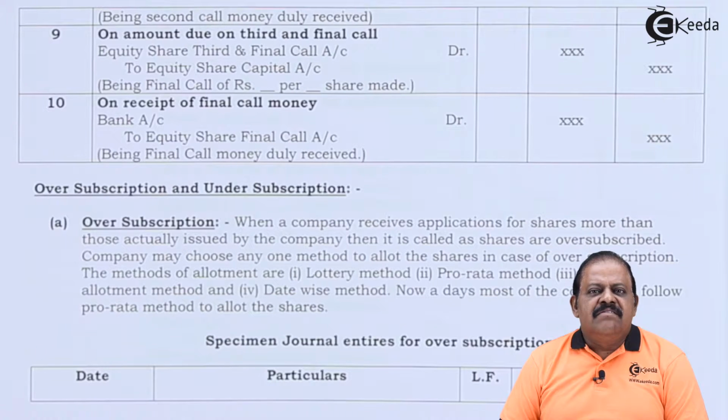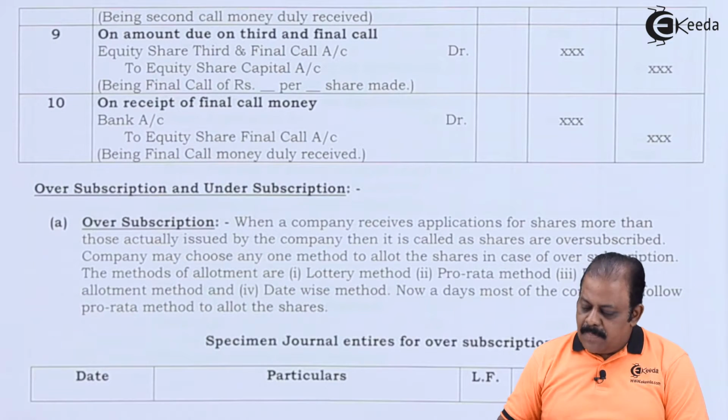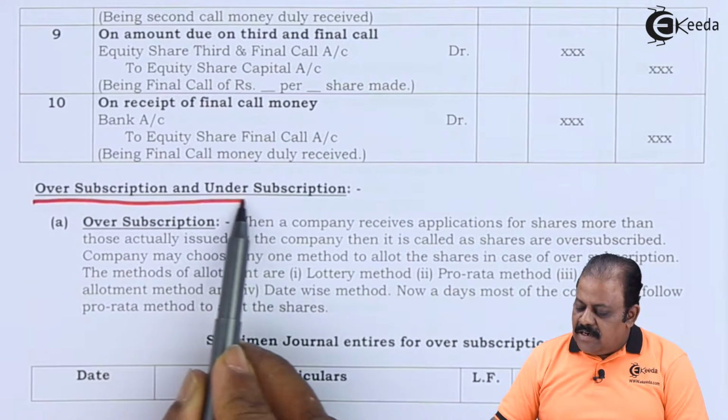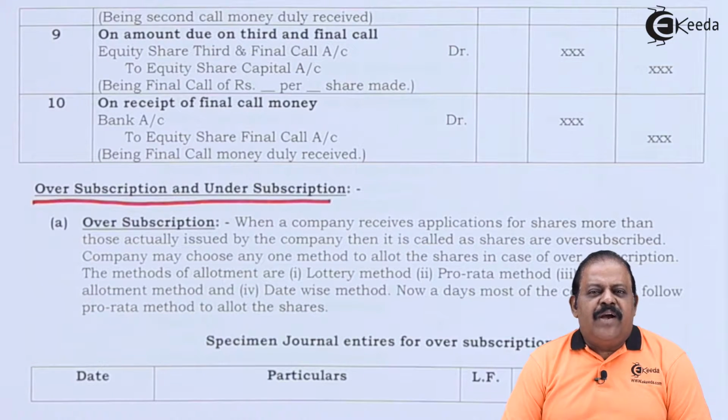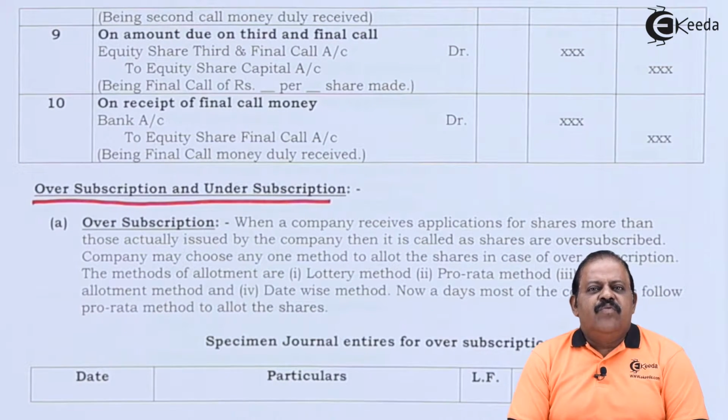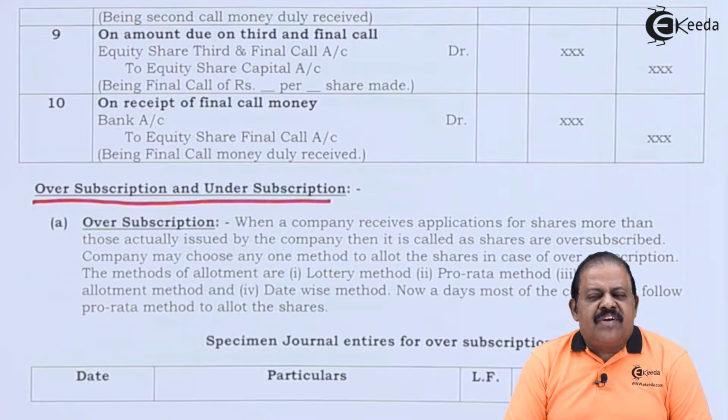Let us understand some typical concepts relating to these journal entries. Oversubscription and undersubscription. A company is required to issue a definite number of shares as per the permission granted by SEBI. Accordingly, the company invites applications. For example, the company has got permission to raise 10,000 shares. If the company gets applications for 15,000 shares, it is called oversubscription.